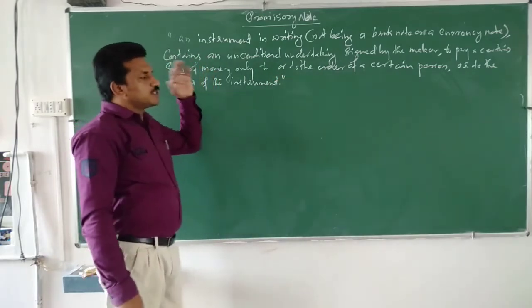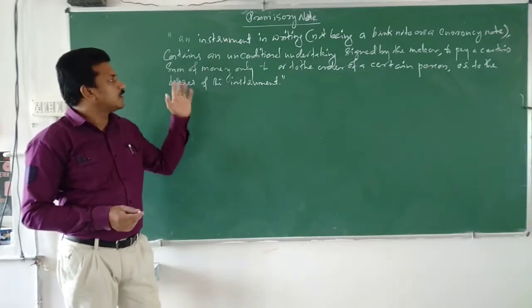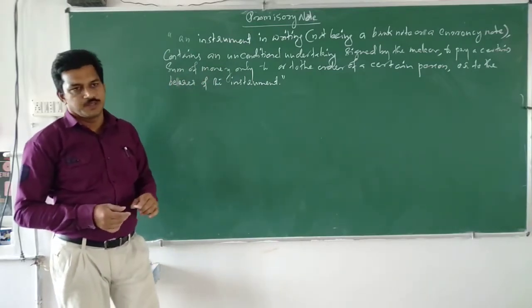So this is the definition given by the Negotiable Instruments Act 1881 for a promissory note.